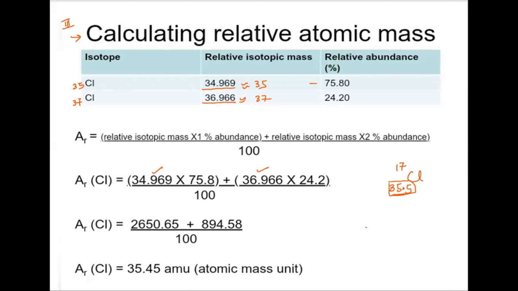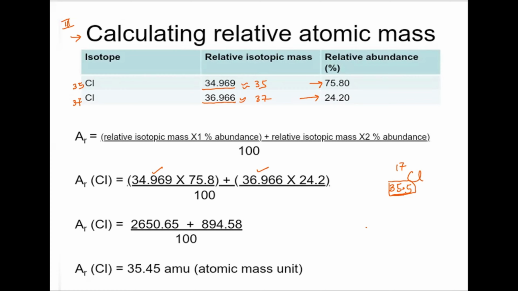Chlorine 35 exists as 75.80% and chlorine 37 as 24.20%.